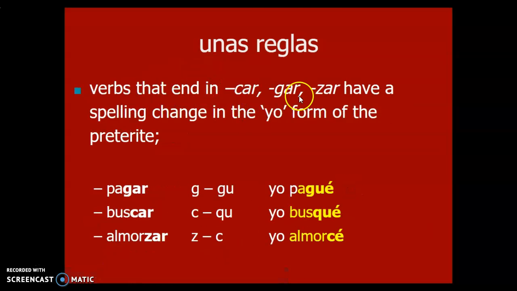Other rules are car, gar, and zar, which have a spelling change in the yo form in the preterite. For example, pagar becomes yo pagué. You got that UE ending. Buscar becomes yo busqué. And almorzar becomes yo almorcé.